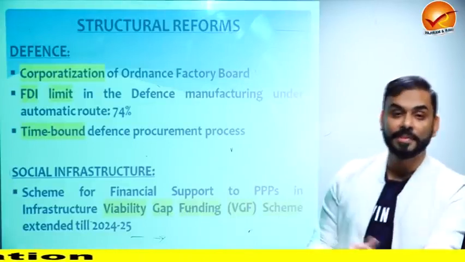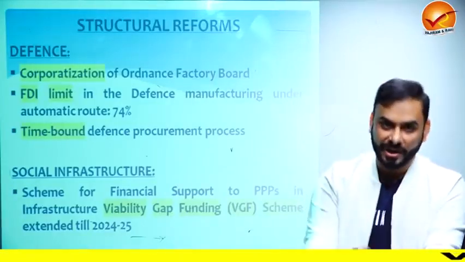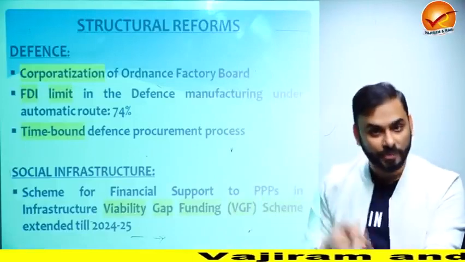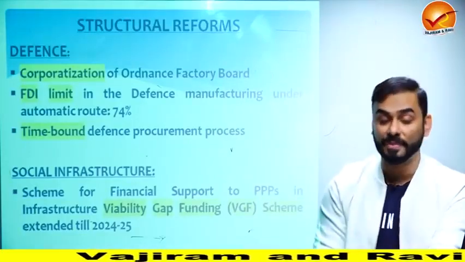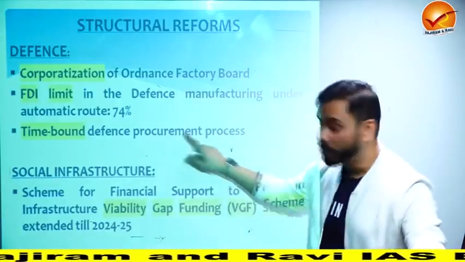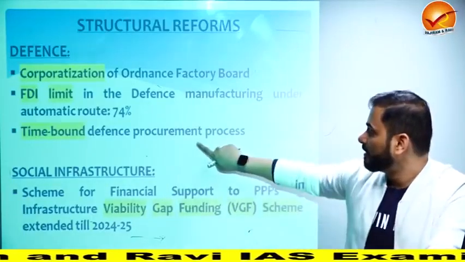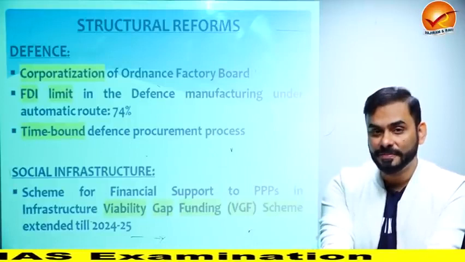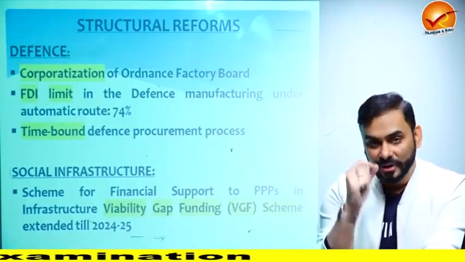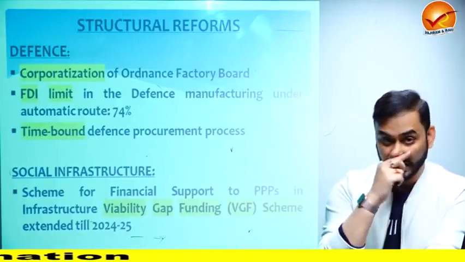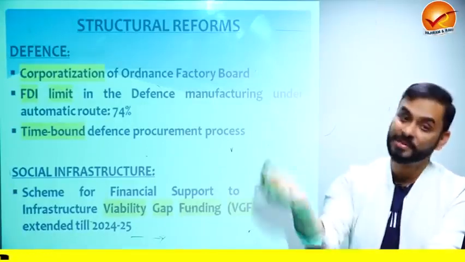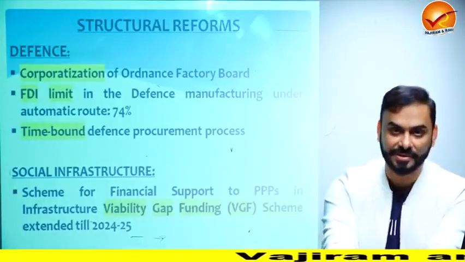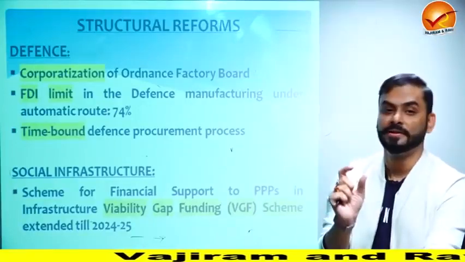Now in India, the problem in defense was that we needed weapons today, but the weapons would be procured after 10 years. And when the procurement happened, we were procuring obsolete quality of weapons. So now the government has said there would be time-bound defense procurement. And another point which should have been mentioned here, which is not there in the economic survey, is that government has created a list of weapons, and that list will be changed every year, which India cannot import. So this year, suppose the government says we cannot import AK-47. Why? Because some Indian company within India is manufacturing it to promote Indian industries under Atmanirbhar. Government is creating a list of weapons every year which won't be imported for that year.